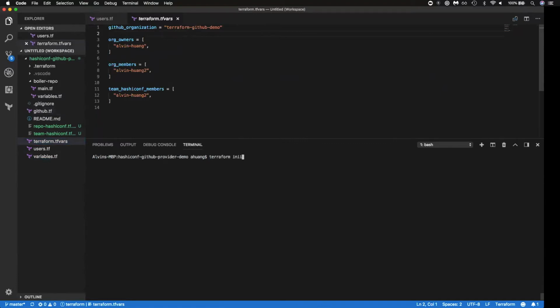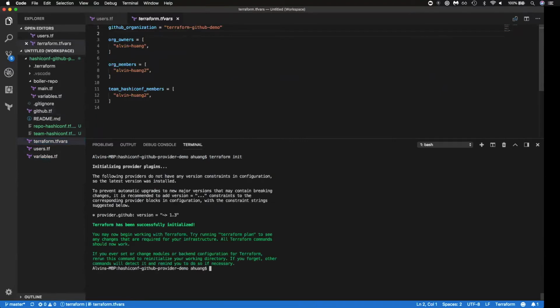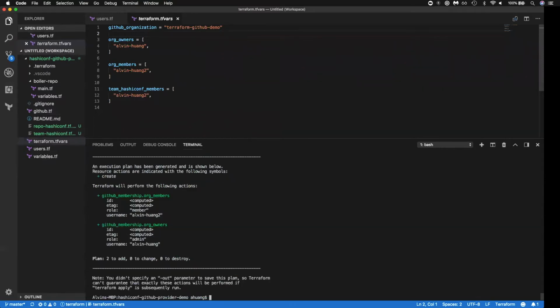we run terraform init, which will pull down our provider or providers and set up our Terraform workspace. In this case, I've already pulled down the GitHub provider before, and it says that Terraform has been successfully initialized. Then we'll run terraform plan, where Terraform will tell us what changes it's going to go out and make. In this case, it's going to add myself as an org owner and my second account as an org member.